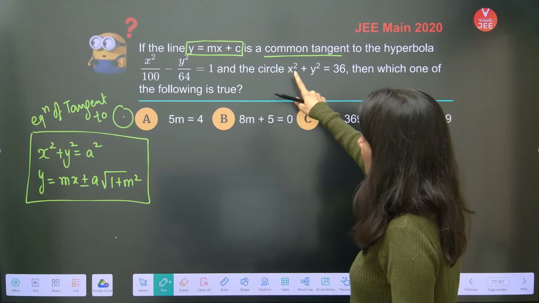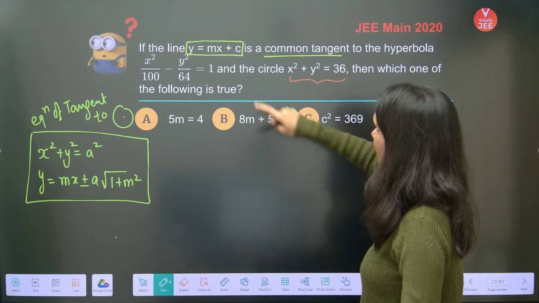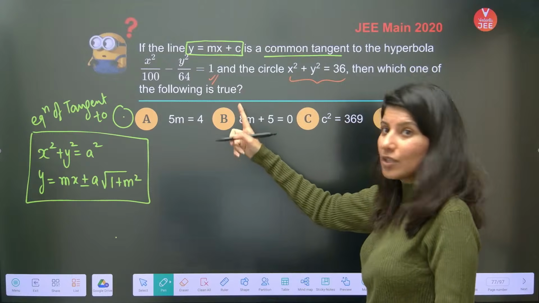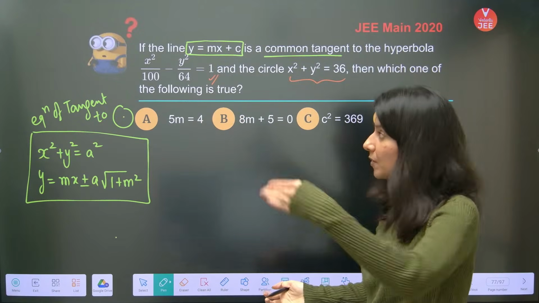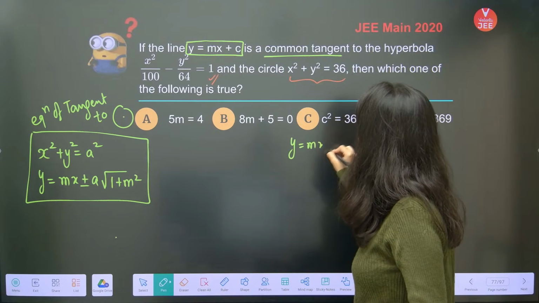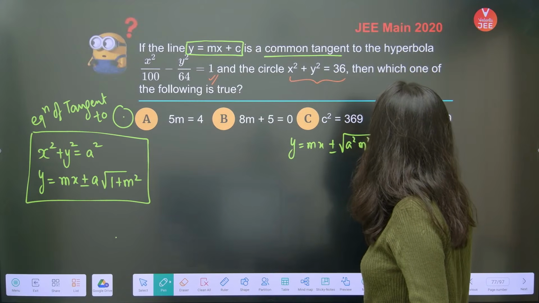So y equals mx plus c is a common tangent to this circle as well as this hyperbola, okay? So for this hyperbola, do you remember the equation of tangent now? Can I write it? Yes, definitely. y equals mx plus minus square root of a square m square minus b square.